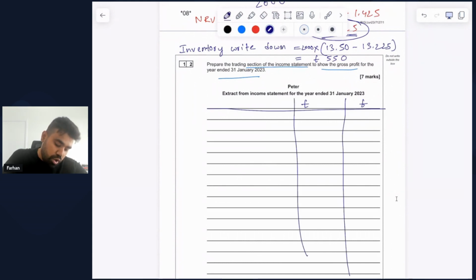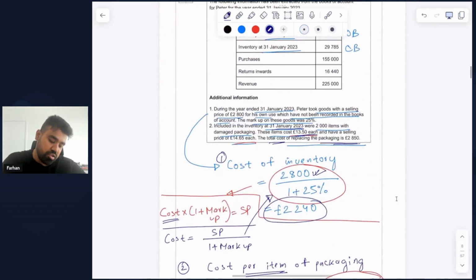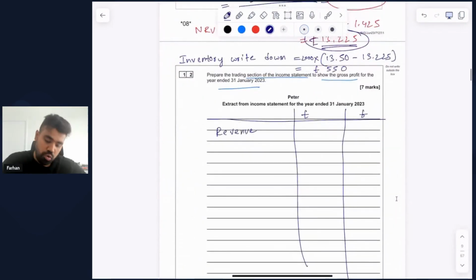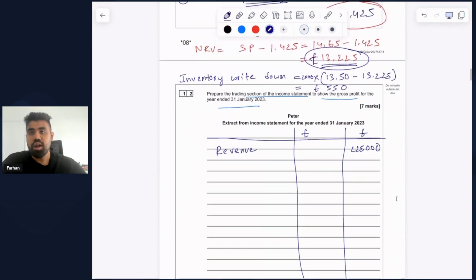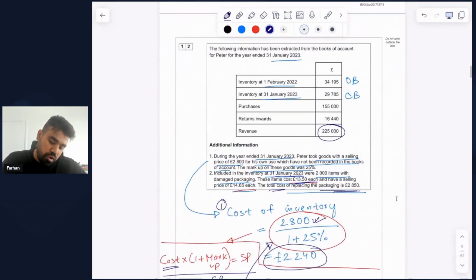And we're going to start with revenue, obviously. So revenue has been given in our question, which is 225,000 pounds. So let's do that. Revenue, 225,000 pounds. From revenue, you subtract return inwards. Now, return inwards, in other words, is also known as the sales returns. So any sales returns is going to reduce the original revenue that you have. Therefore, we have to subtract this in this case.